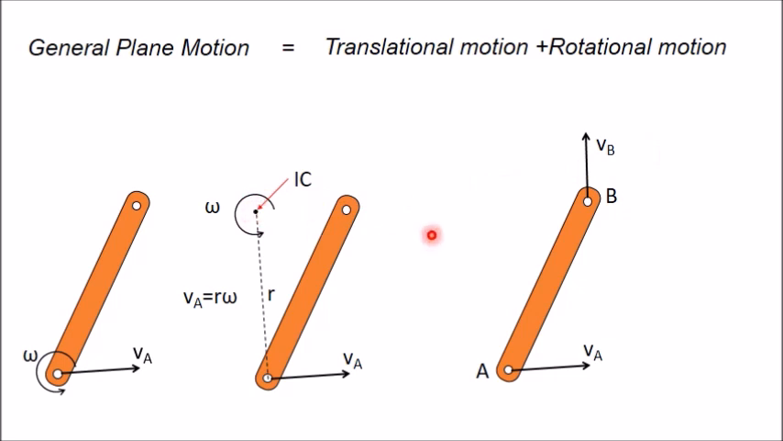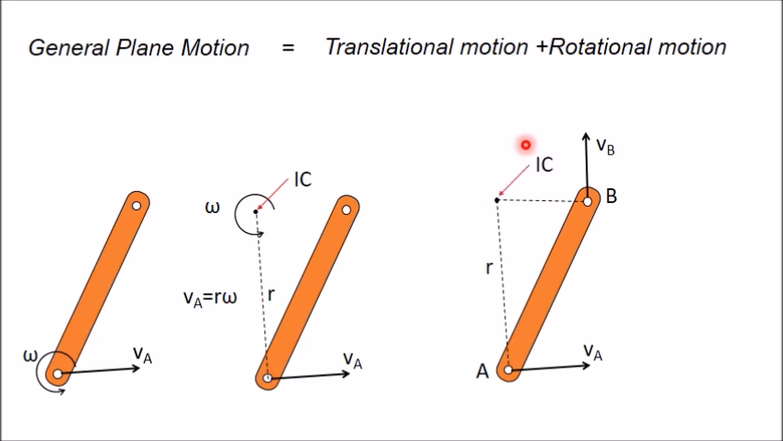This instantaneous center can be obtained by drawing a perpendicular from this direction of VA, and similarly you can draw another perpendicular from VB in this way. The intersection of these two lines will be the instantaneous center. Now this is your instantaneous center.